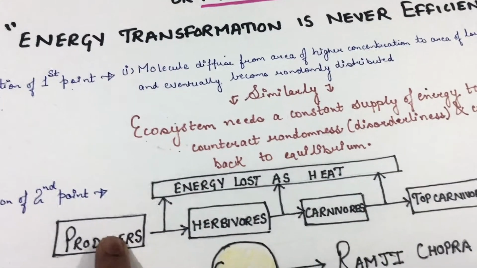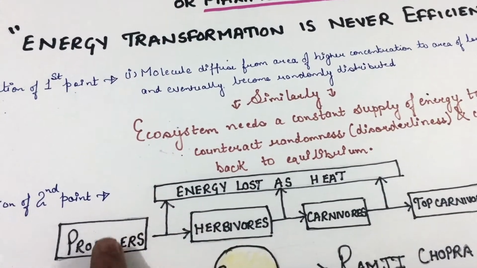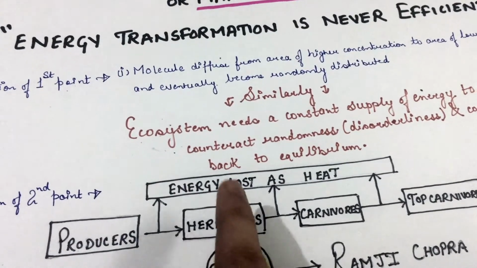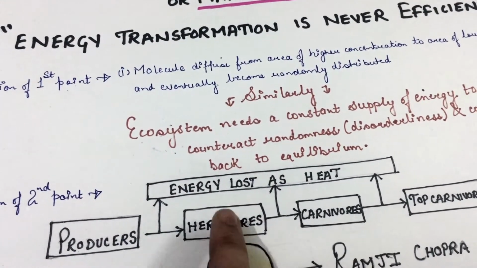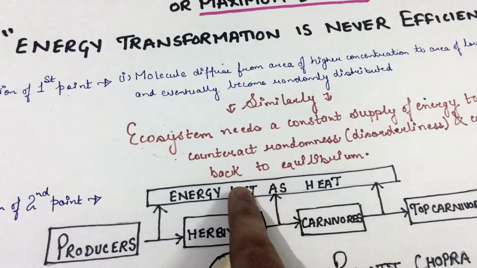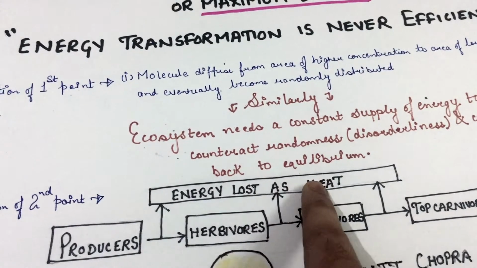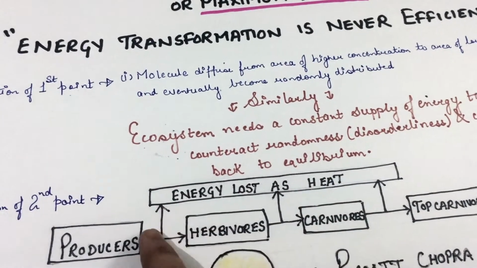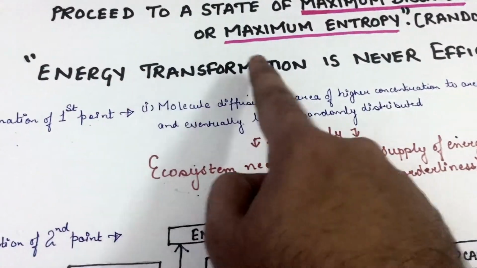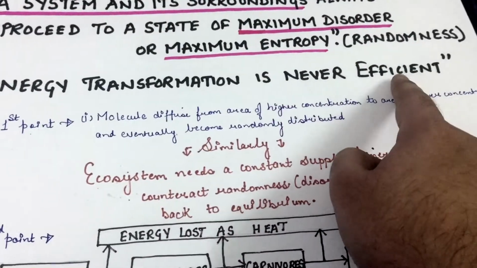Only 10% energy is transferred from the producers to the herbivores. And then again 10% of the energy would be transferred from the herbivores toward the carnivores. So energy would be lost as heat. The remaining 90% would be lost as heat. So this means energy transformation is never efficient.